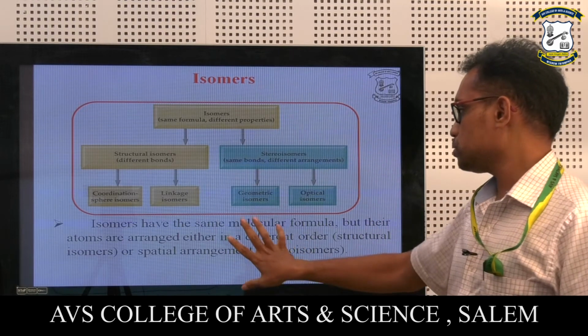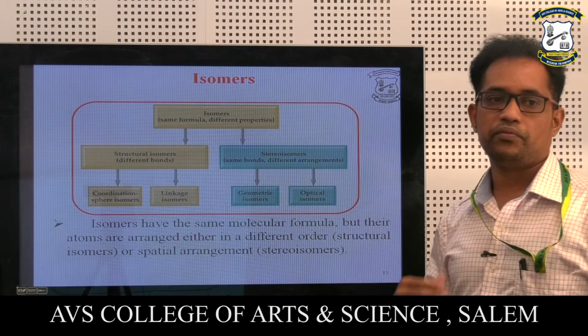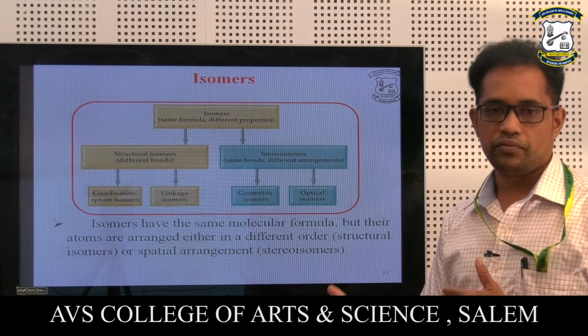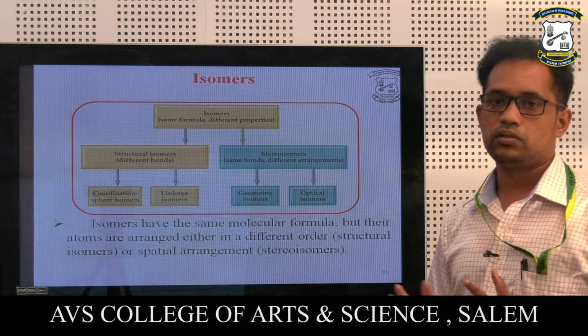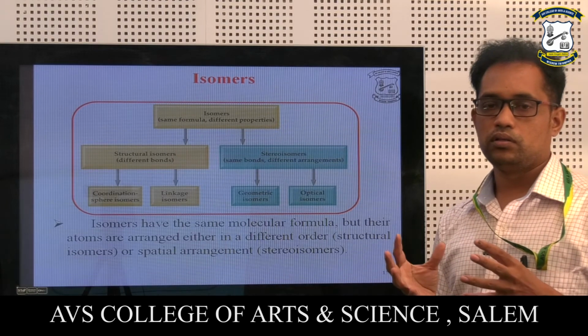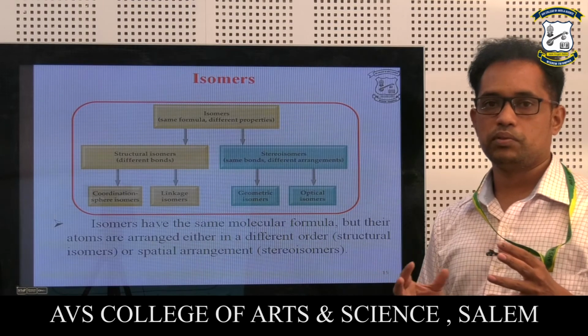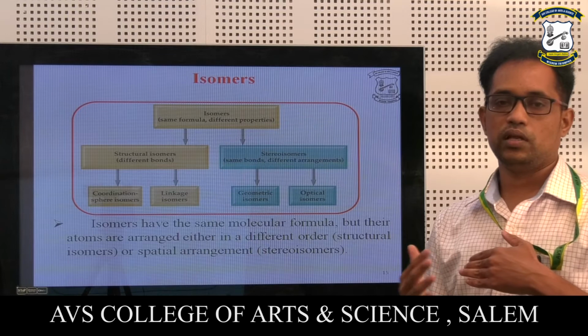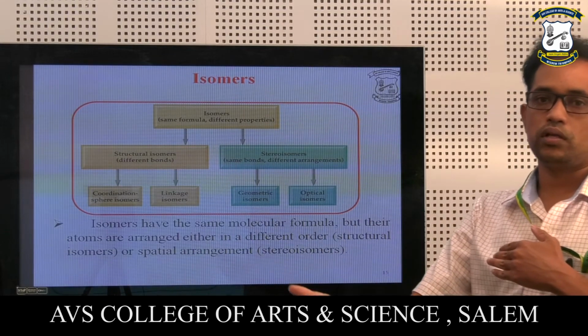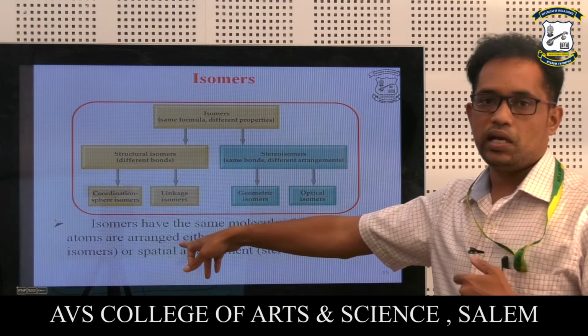So what are isomers? They have the same molecular formula but different atoms arranged either in a different order, that is structurally different, or in a spatial arrangement, that means the stereo arrangement, a different spatial arrangement in space in one position and two position, and alternatively they get arranged while being transformed into other configurations. So that's what they are indicating as a spatial arrangement.